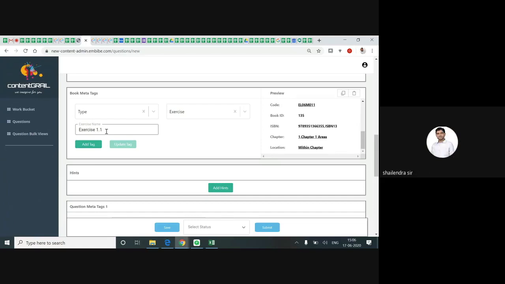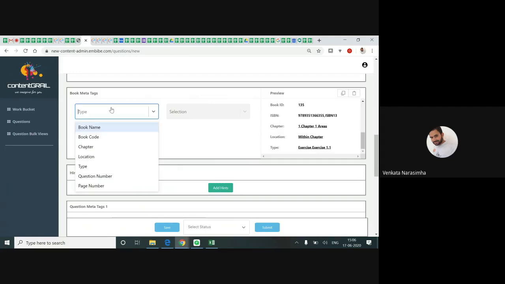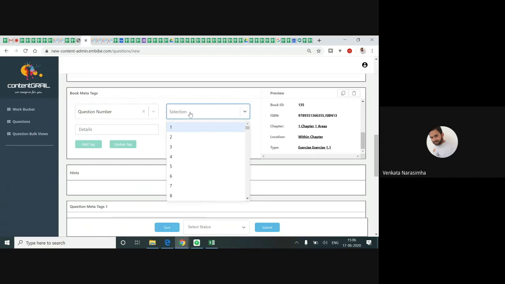Suppose there are indexed questions, you need to type indexed questions only here. So click on add tag, here it will appear: exercise comma exercise 1.1. You can see exercise comma exercise 1.1. Got it? Now question number. Question numbering is like selection, as I told you, we give only sequence. In selection we give sequence. Question numbering is also sequence.